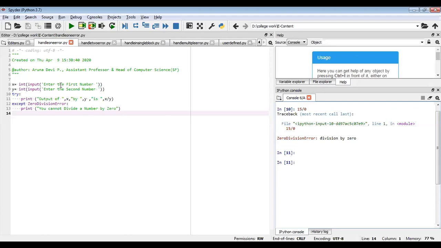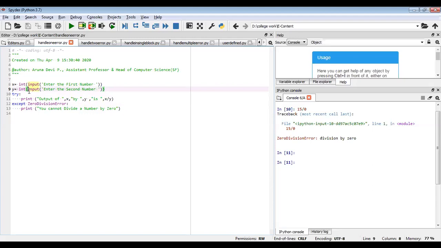So I have written a small program. I have got the first number as input and placed it in a variable x. The second number I have placed in variable y. Since the input function gets the input as a string object, I have converted it into integer data type, and I have put the statement x divided by y inside the try block. So using this try and this except statement helps us to handle exceptions.